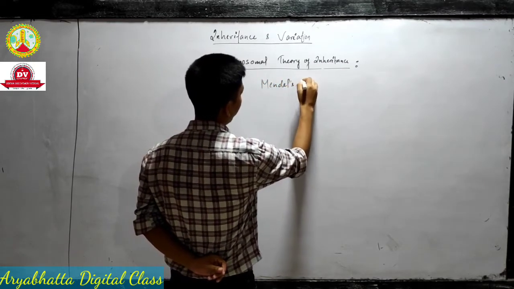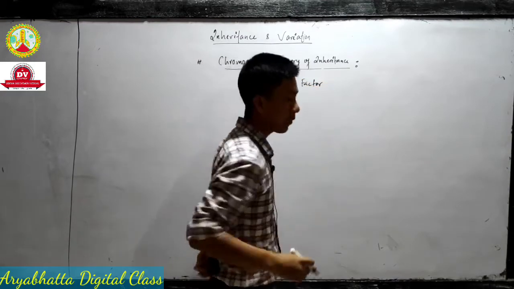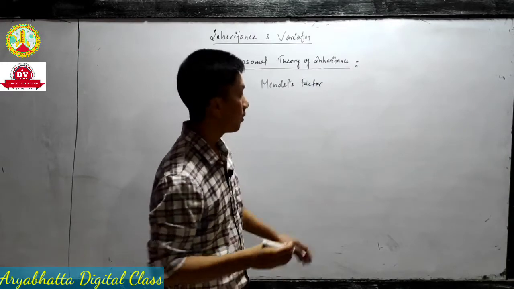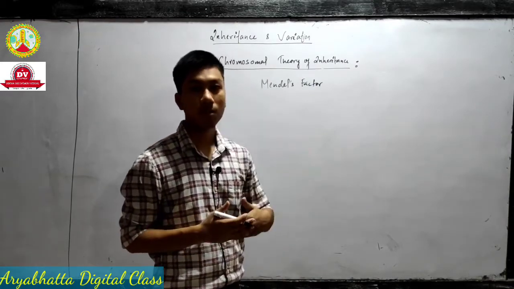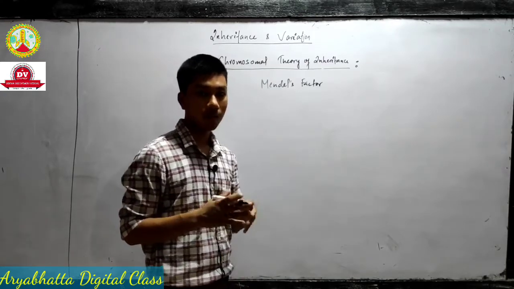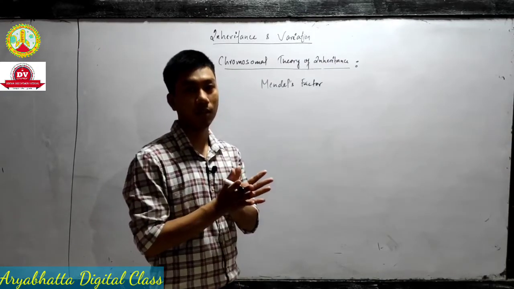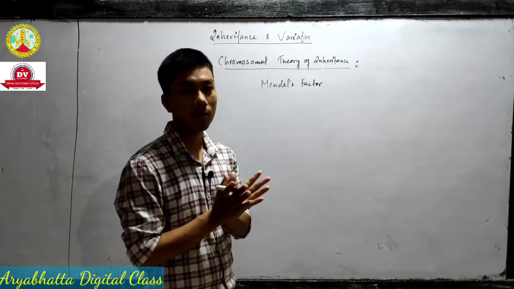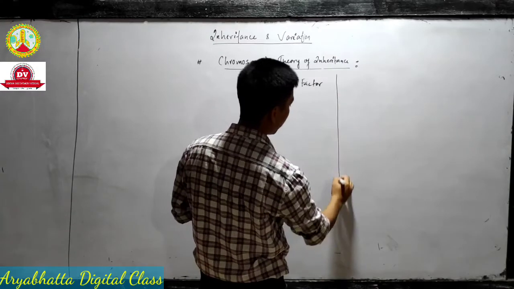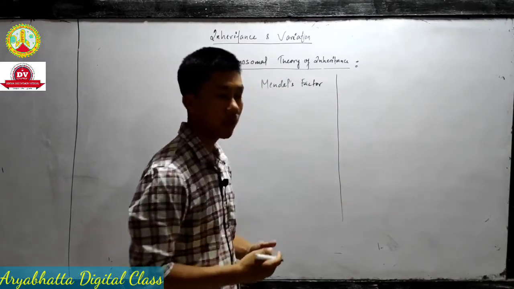Mendel's factor. So we will call it a factor, because Mendel called gene a factor. जीन को बाद में नाम दिया जोहानसन साइंटिस्ट ने, लेकिन मेंडल जीन का स्ट्रक्चर आइडेंटिफाई नहीं कर सके. क्यों? क्योंकि उस ज़माने में वेल डेवलप्ड माइक्रोस्कोप नहीं थे. So Mendel called gene a factor, so we will call it a factor because we are comparing Mendel's work.